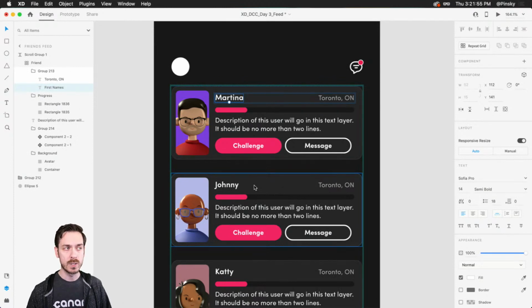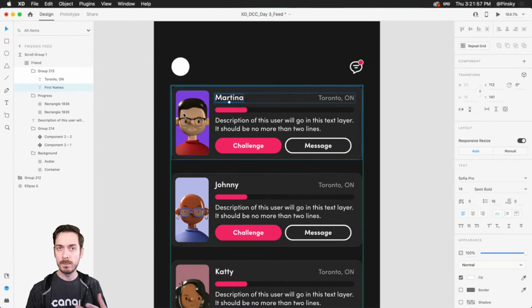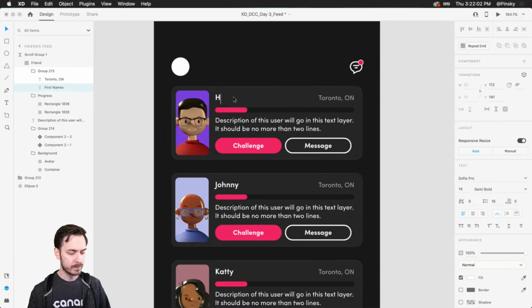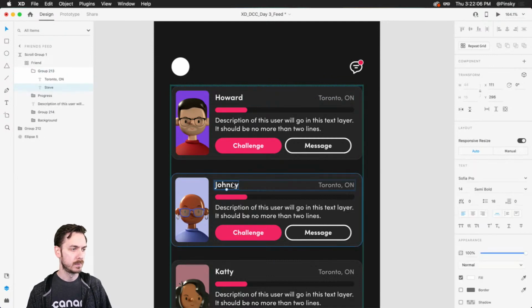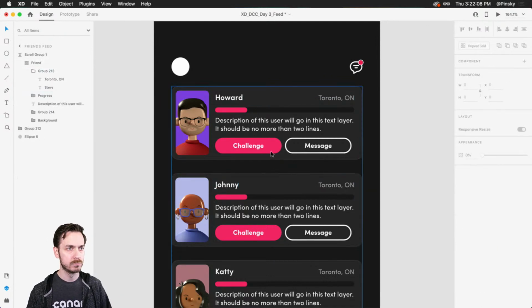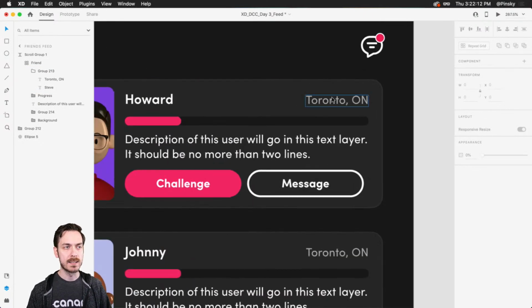Or you can also use a plugin. Now, you can manually override things. So if you're noticing, I am not Martina, right? I am Howard. So I can just dive in here and make those changes as well. And this could be, we'll keep it at Johnny. Why not, right? Now, for the text layer on the right, Toronto, Ontario, this is the location of that user.